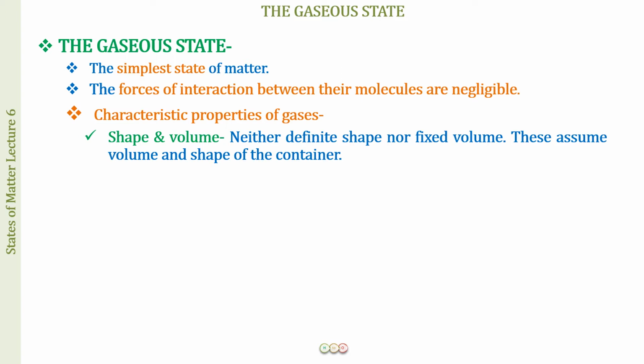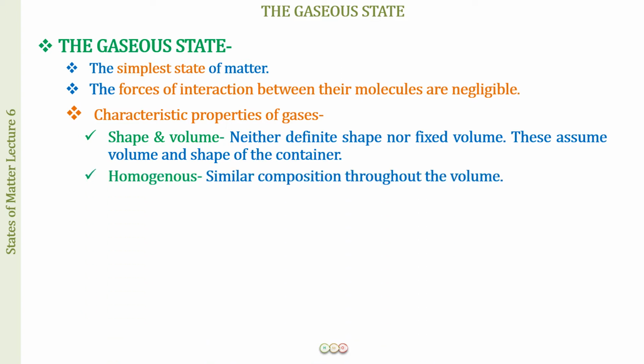Sometimes a tricky question can be there, that in the container we have a solid block of wood, say, and that wood is going to occupy some volume of the container. So it is not the volume of the container which is going to be the volume of the gas. It would be the volume of the container minus the volume of the solid block of wood, which will give you the volume of the gas, because the gas is going to spread in only that volume which is given to it. When you put some block, that area is gone. Please do remember these things when we are doing problem solving. The volume of the gas is going to be the volume of the container.